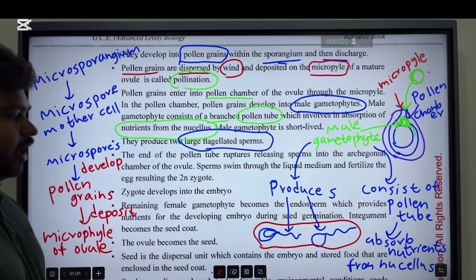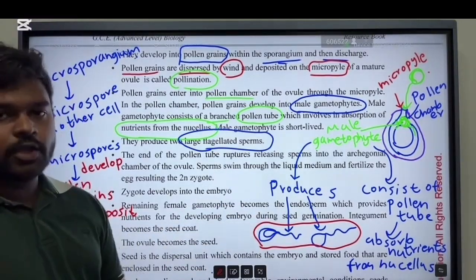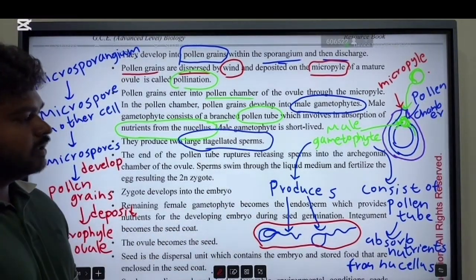Then I will explain how these are released into the archegonium by the pollen tube.